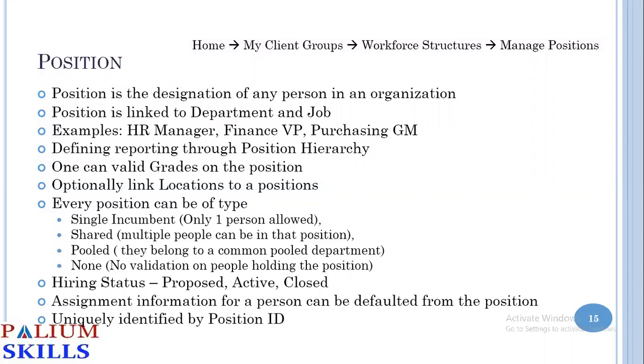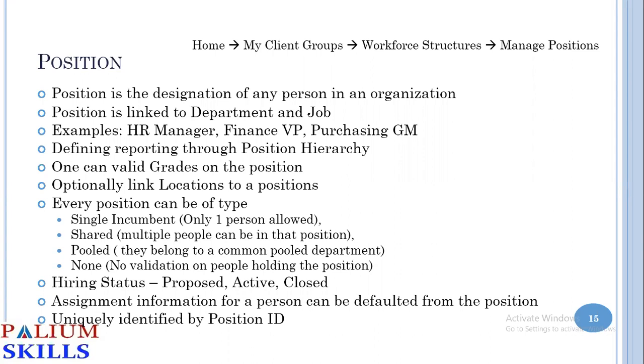Shared means more than one person can be in that position. Like we were talking about system engineers or system executives. Those are typically your shared positions. Pooled positions are like drivers, secretaries.